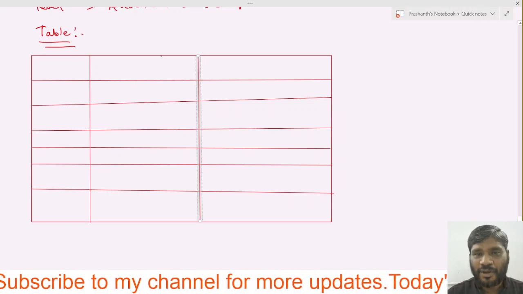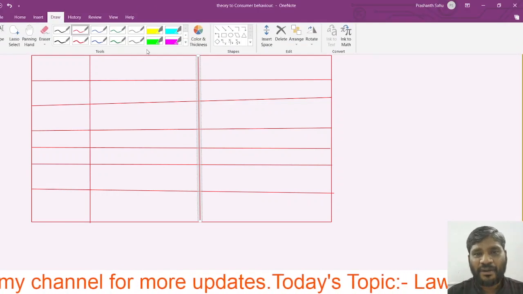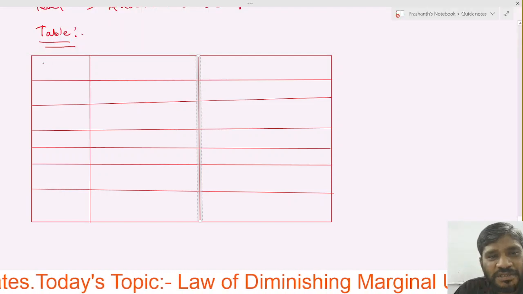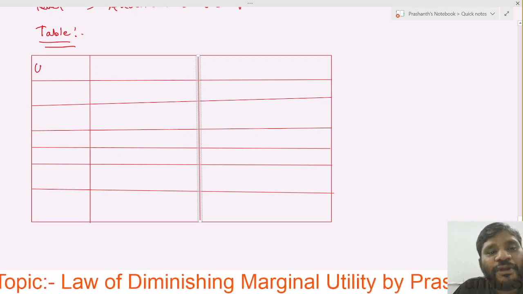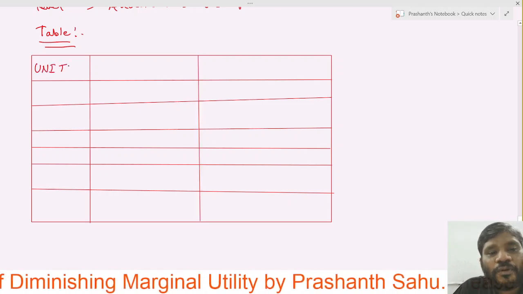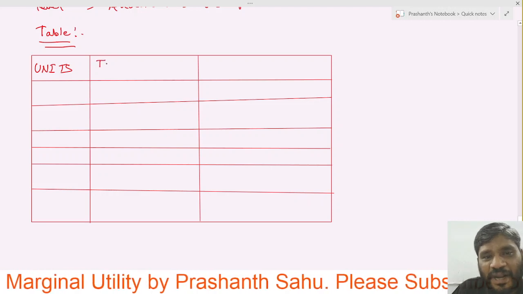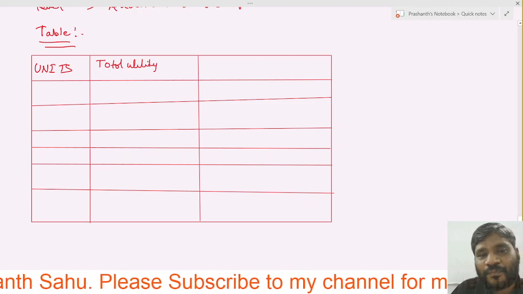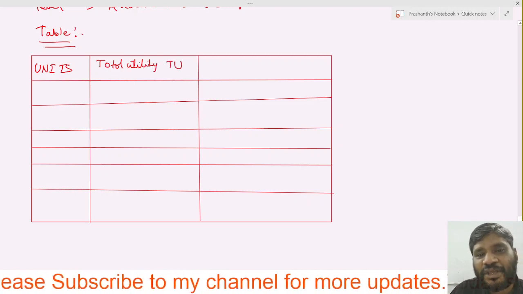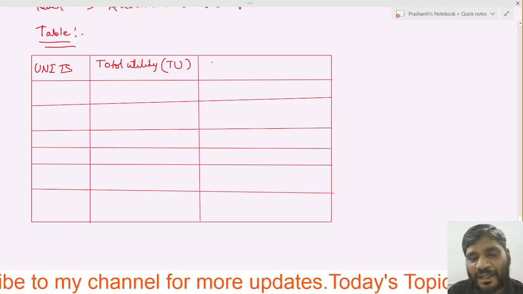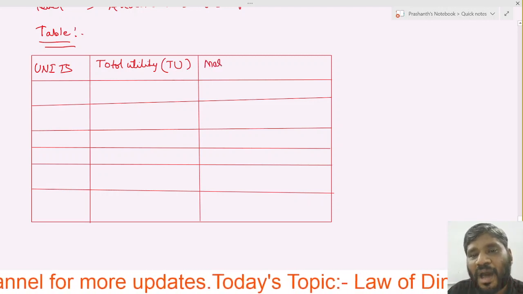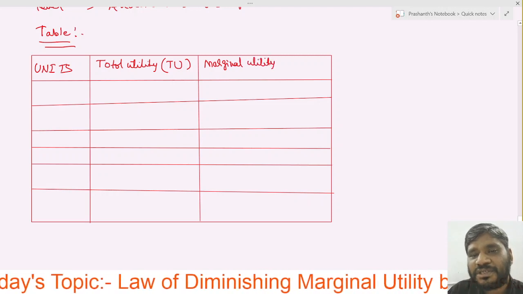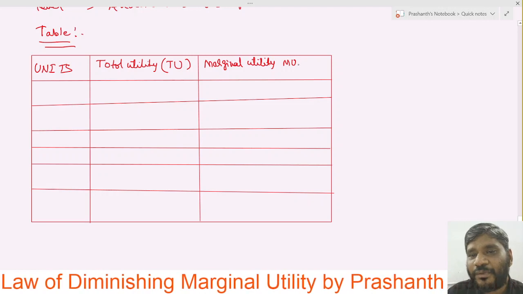So here we used to take out the units. And here we used to write total utility, which we used to represent as TU. And here we used to take out the marginal utility. Marginal utility, that is MU.